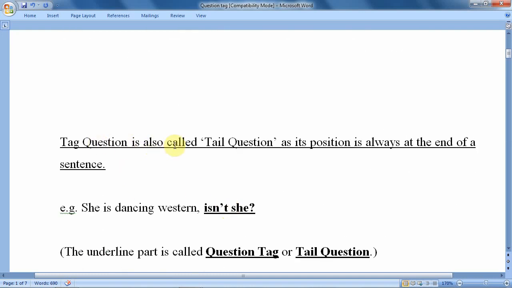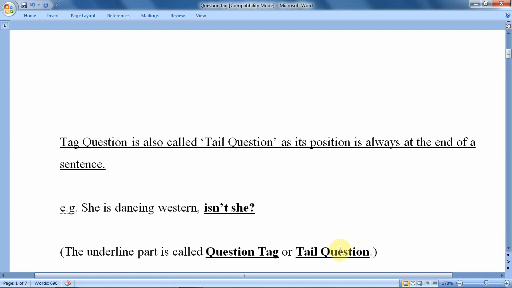So a tag question is also called a tail question, as its position is always at the end of a sentence. It means it comes at the end of the sentence. You can see it: She is dancing western, isn't she. So this "isn't she" is to be considered as the question tag. The underlined part is called a question tag or tail question.